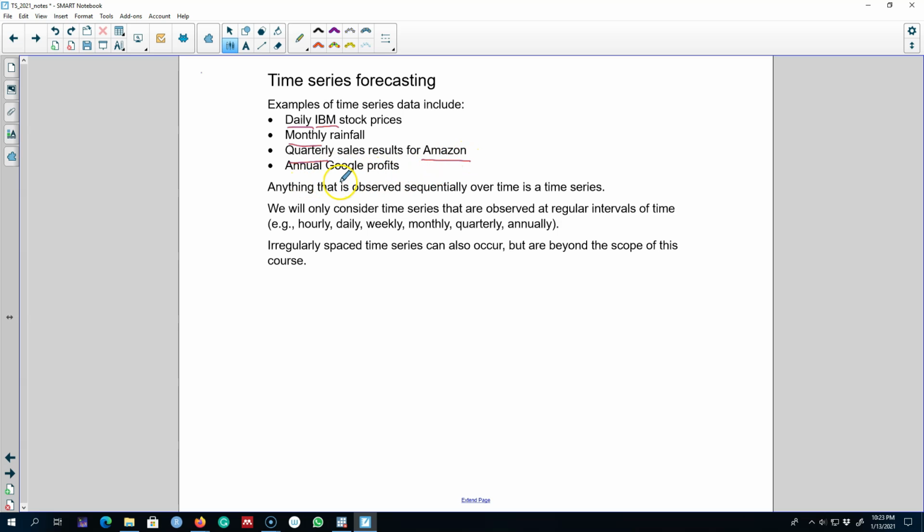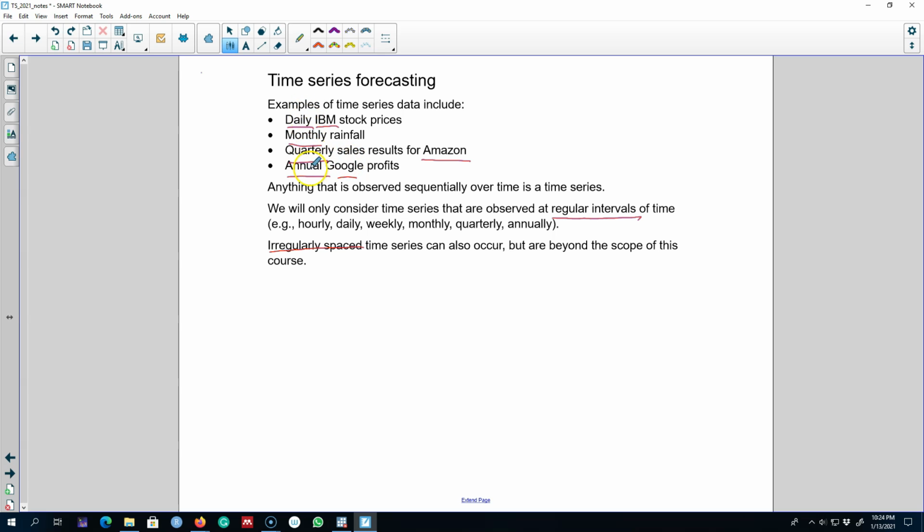Similarly, Google annual profits would be an example of a time series, and the frequency will be annual and the entity will be just one, Google. So anything that we observe sequentially over a period of time for any particular entity will be an example of time series.